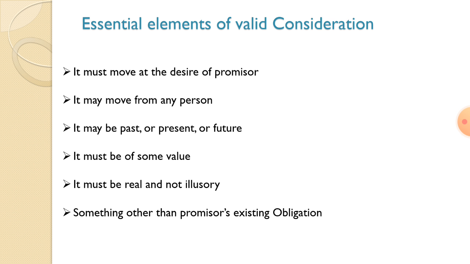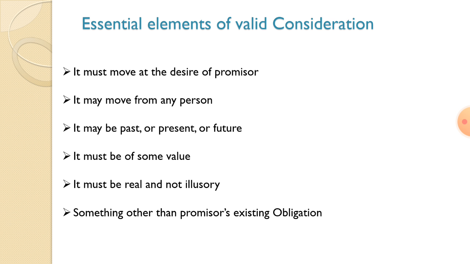These are the elements of a valid consideration. Only when these elements are there can we consider it a valid contract and valid consideration. If any of the points is missed, it cannot be called a valid consideration.